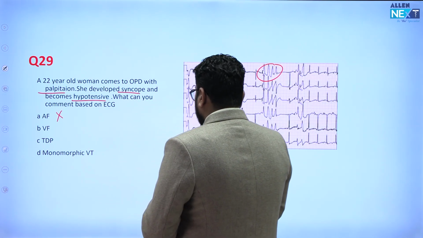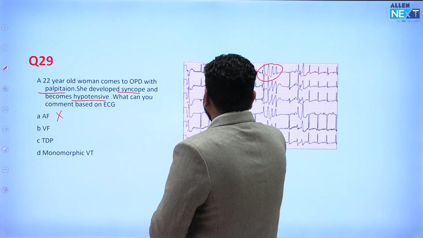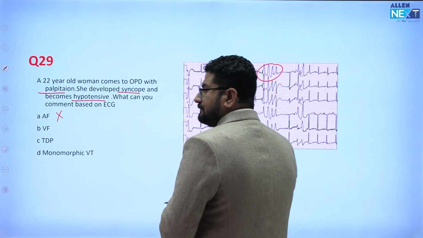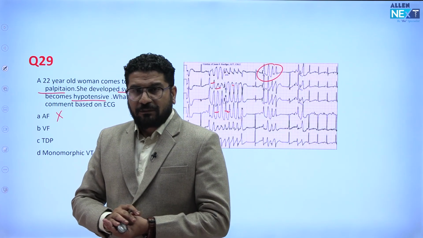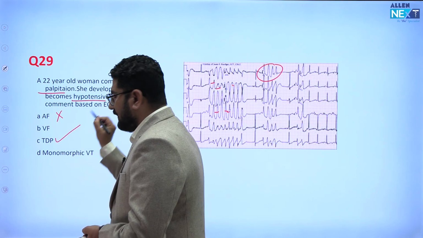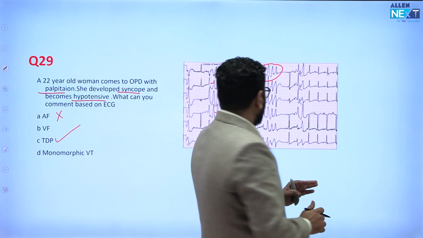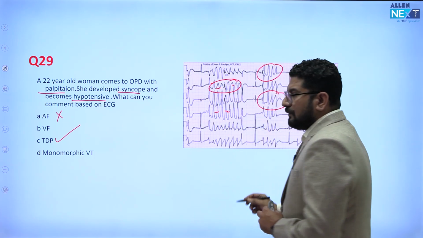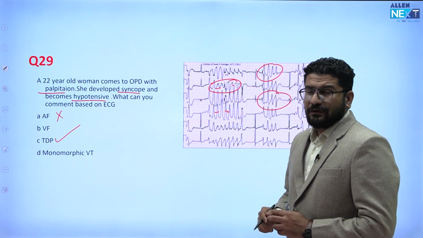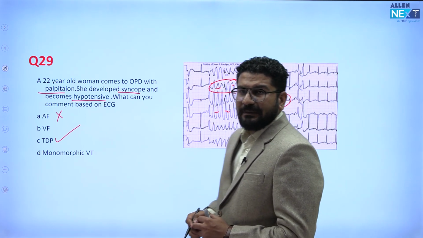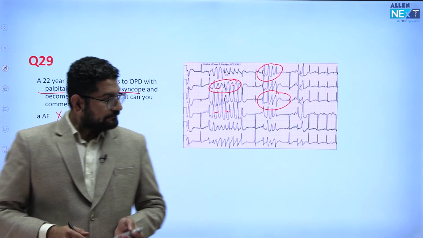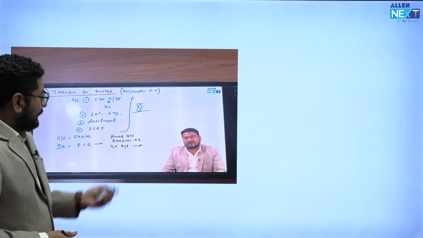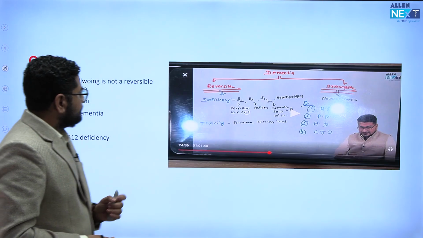And if you see here, there are more than 3 different types of QRS. You can see irregular RR, and you can see a broad QRS that is suggestive of torsades de pointes. We call this a ribboning pattern. You can see one QRS like this, then you can see 3 different types of QRS. So this is a case of torsades de pointes, and it is managed by MgSO4. You will see broad QRS, irregular RR, and more than 3 types of QRS.